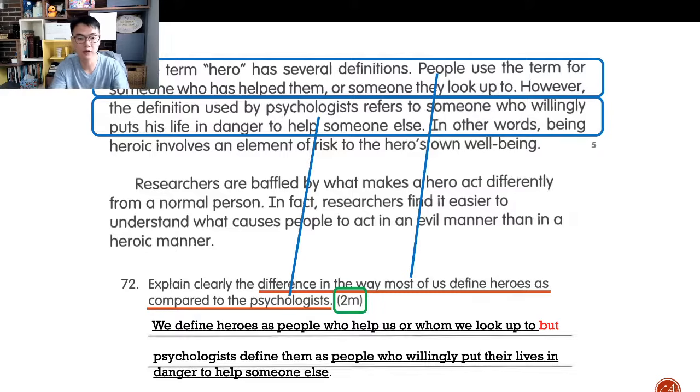Okay, so be very careful here. Comparison questions are planted to kind of trick you into answering partially. So be very thorough in the way that you answer and remember to compare the two groups, okay? So I hope you learned that. Comparison questions, very tricky. Now let's move on to the next question, all right?